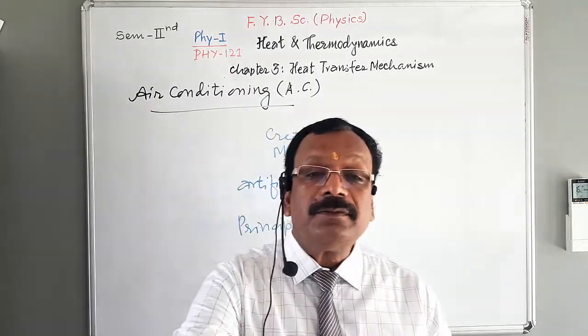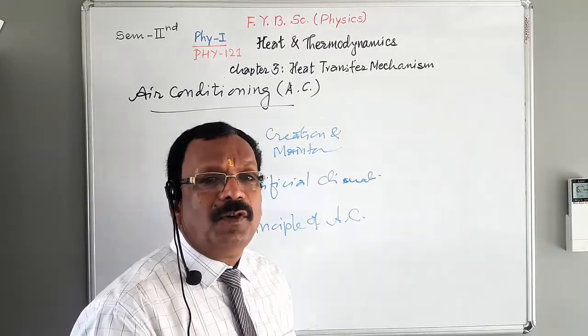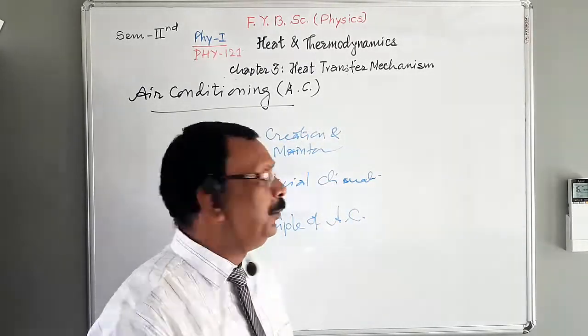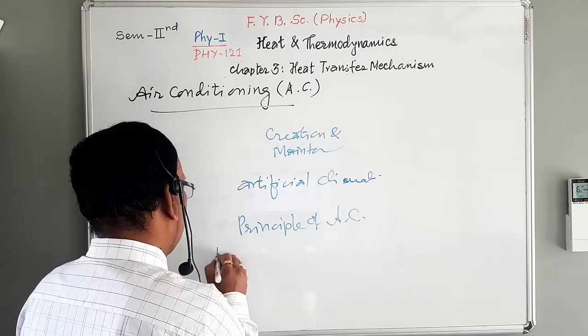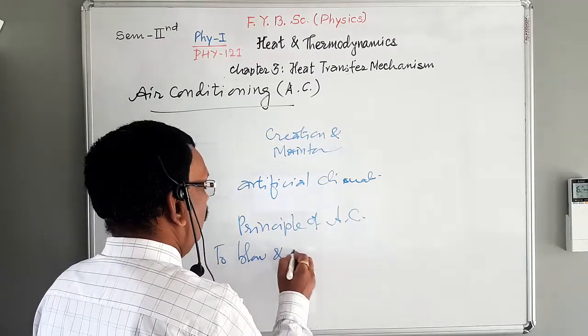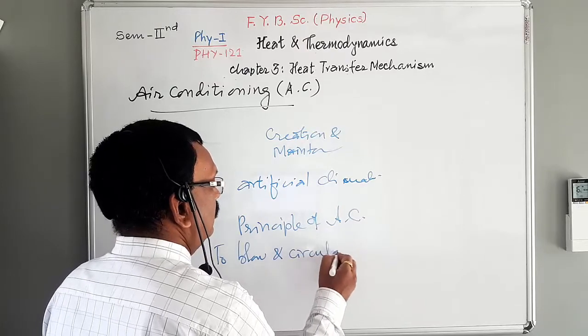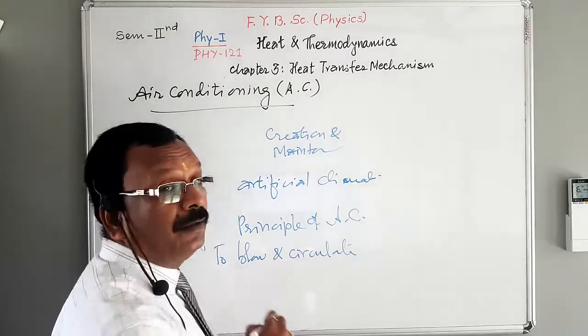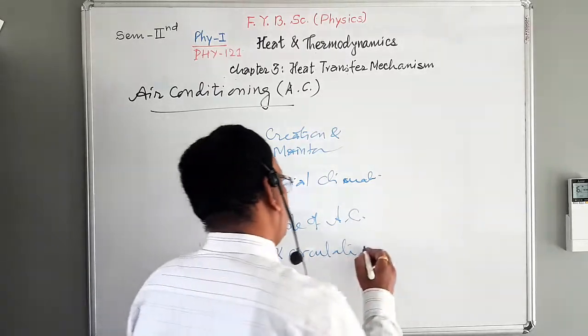Now see the principle of AC: to blow and circulate a steady flow.